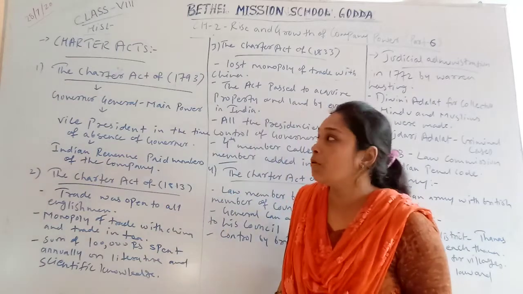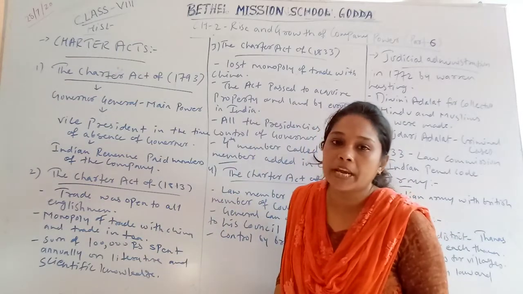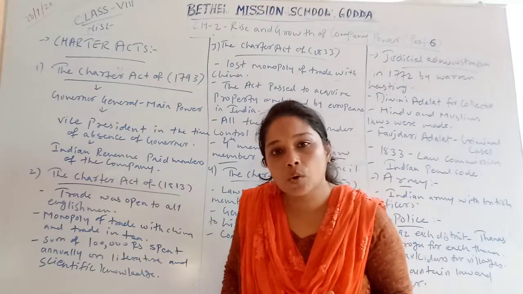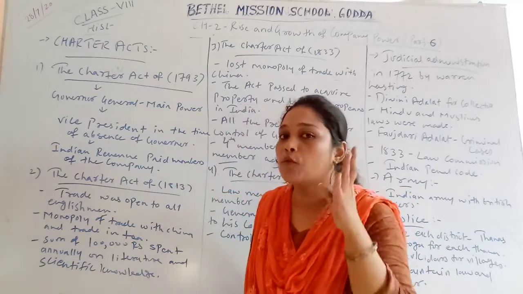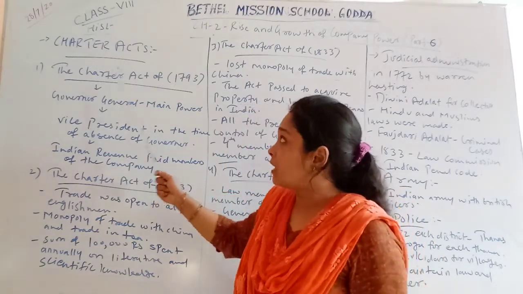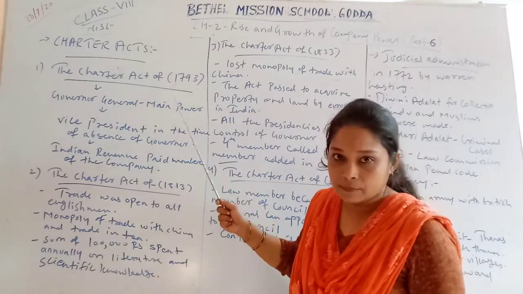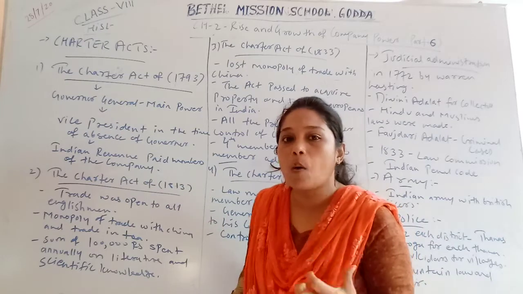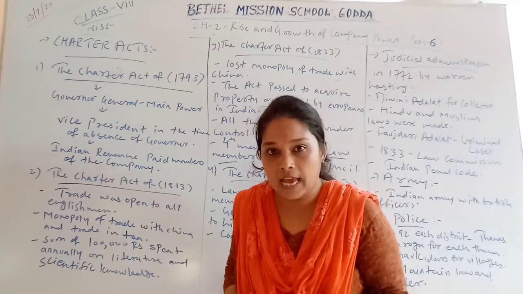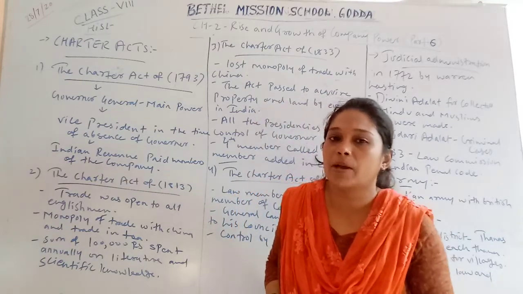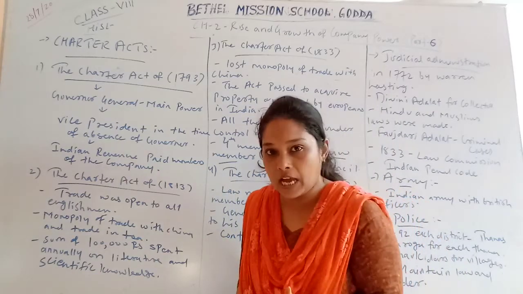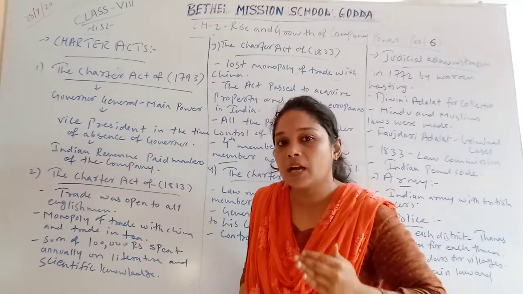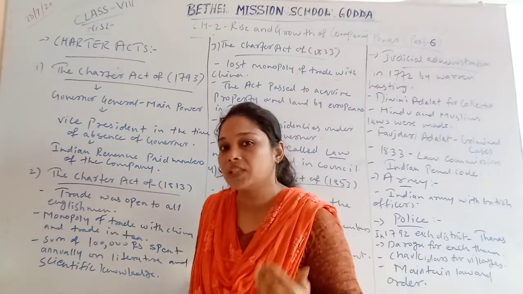We are going to learn about the different Charter Acts made by the British to control the administrative system in India. There are 4 charters which they made. The Charter Act of 1793. In this act, the Governor General became the main power all over India. As we have seen, the Governor General of Bengal became the Governor General of India.